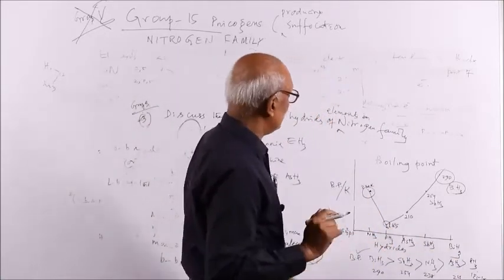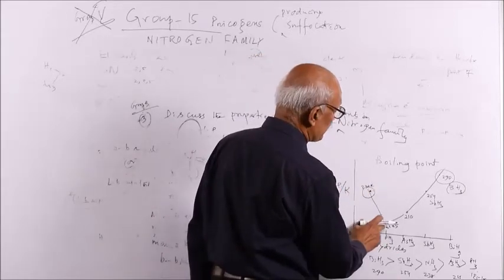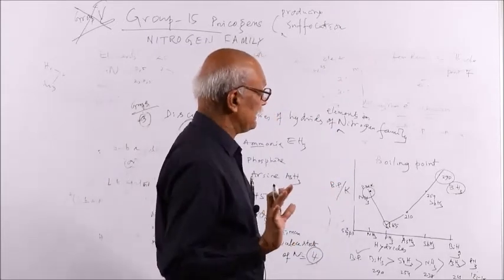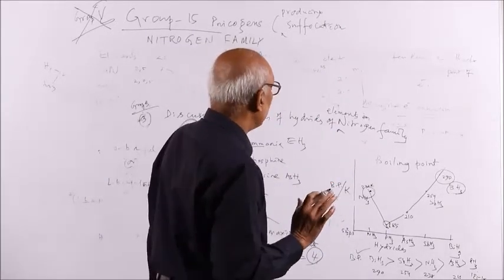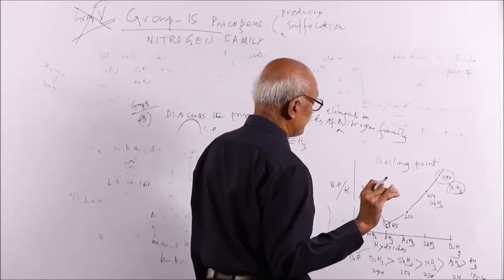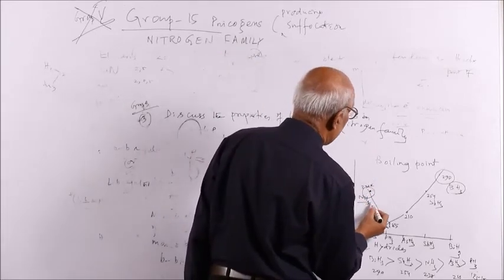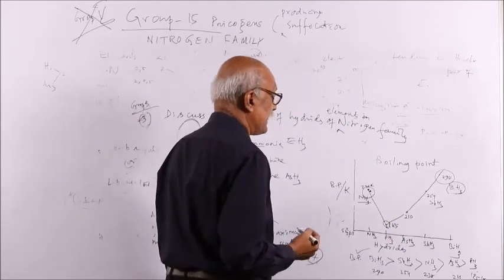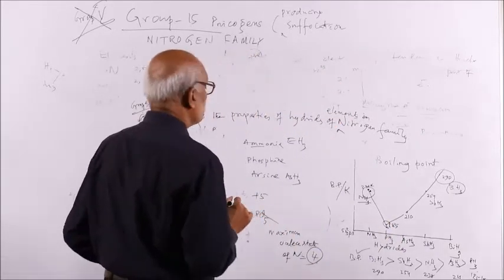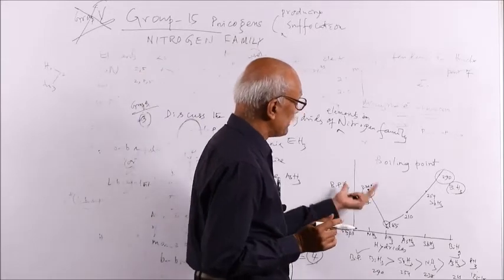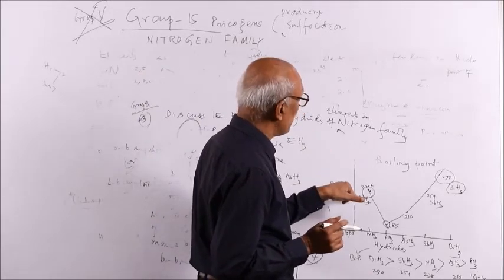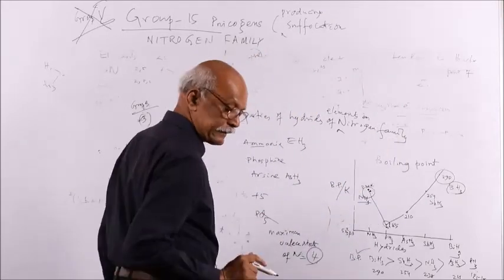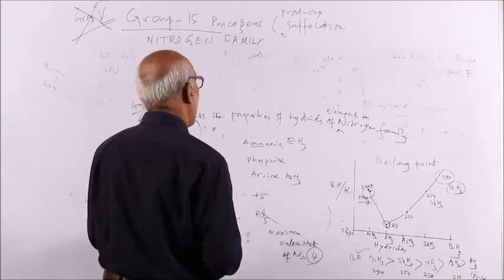Then the question is asked, why is ammonia high, why is phosphine less? Very tricky questions are generally asked in this chapter. You will be getting 2 mark, 1 mark as well as 3 mark questions. So ammonia has higher boiling point, then phosphine. If you do not remember anything, simply remember nitrogen is more electronegative than phosphorus. Simply if you write it, out of 2 marks you can get half a mark.